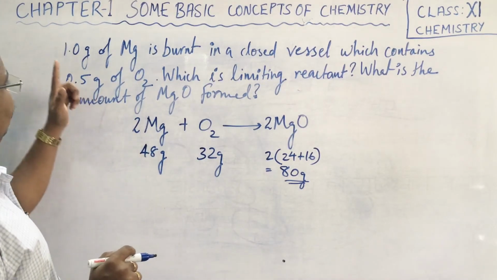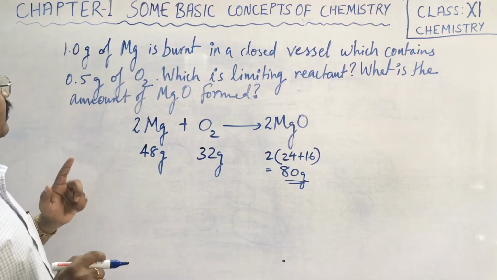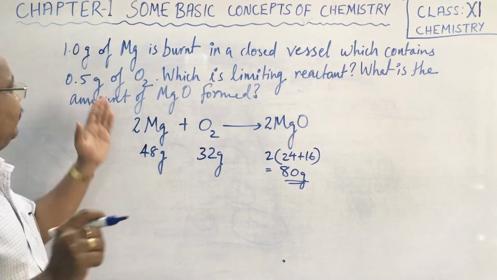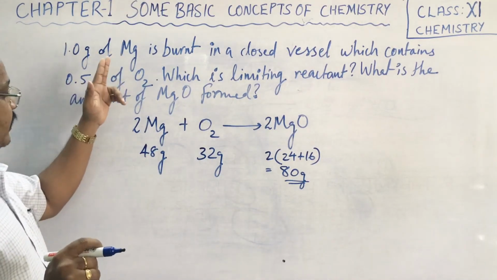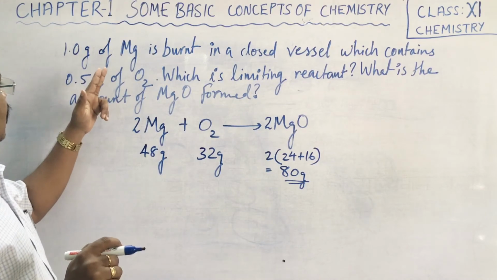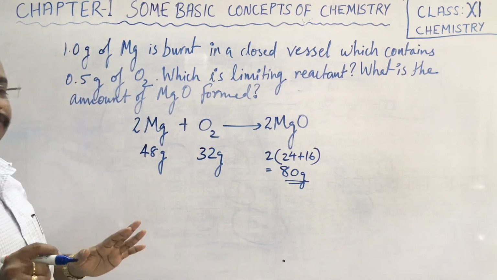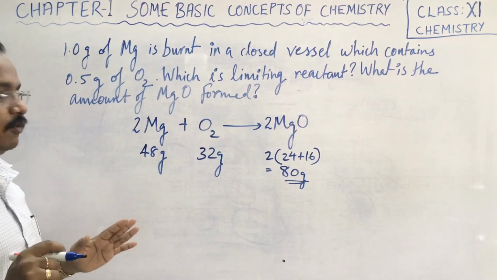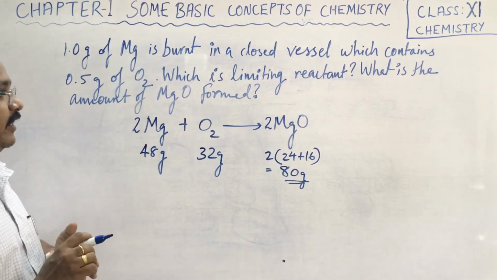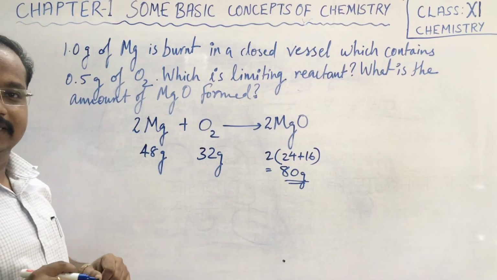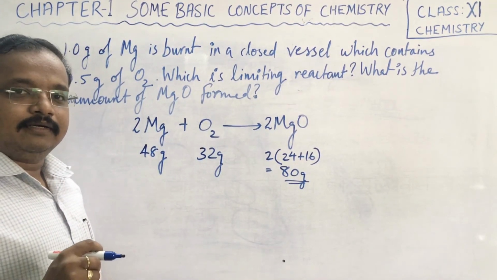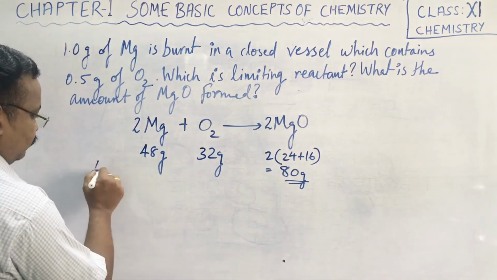Okay children, but now look at the context. Here we have only 1 gram of Mg. We don't have 48 gram. 0.5 gram of oxygen is also available. We have to find how much MgO is formed, and we also have to find which is the limiting reagent. Okay, first step, let us find out the limiting reagent.